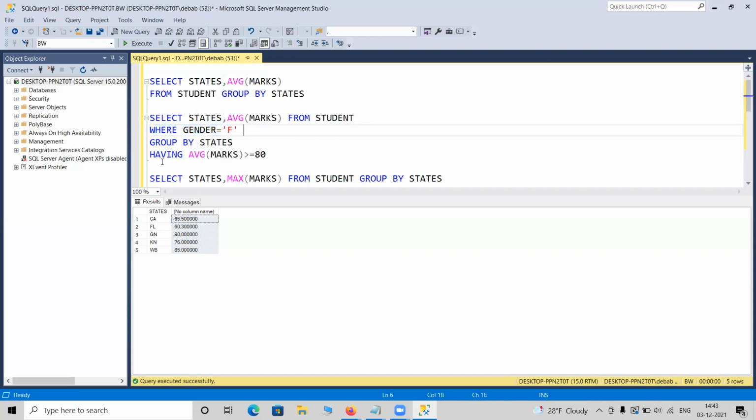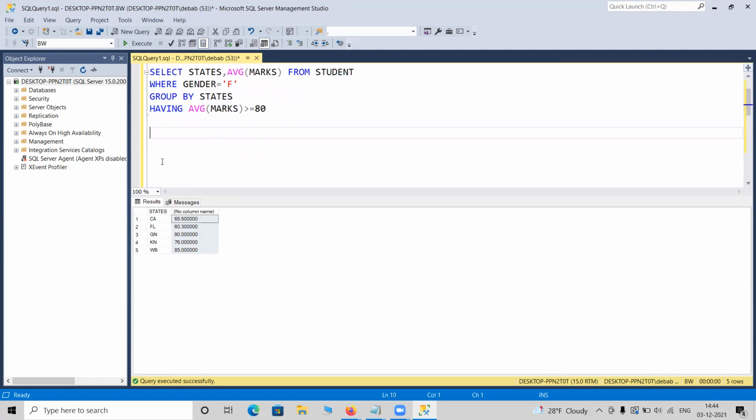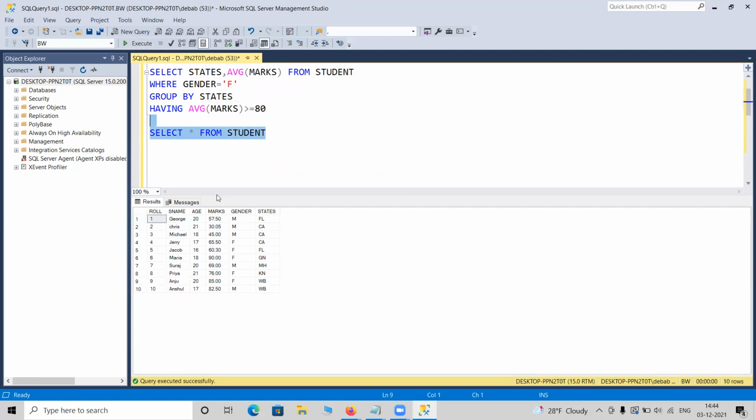I can do something like this as well. Apart from gender, suppose I am interested in state itself: state not in, I do not want to see the data for Florida and Geneva. So let me write it from the very beginning. Let me write a new query; it will be easier for you. Multiple examples will help you create that scenario in your brain. Select star from student. Select star from student means the whole table.